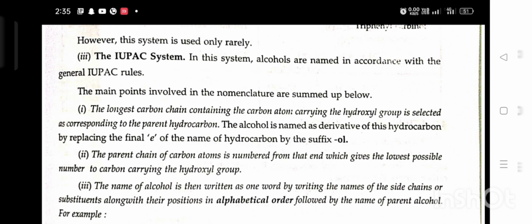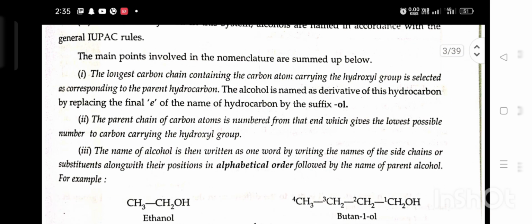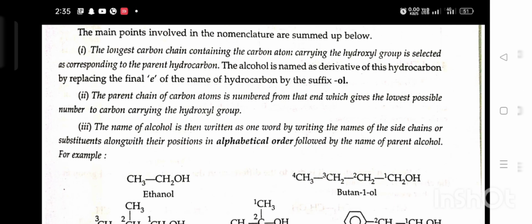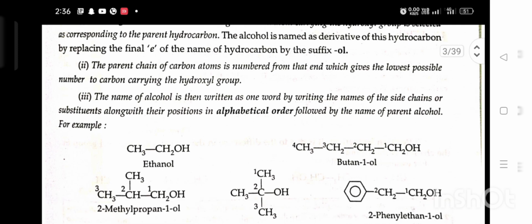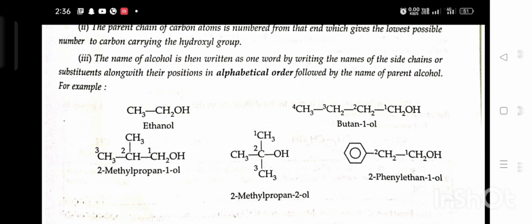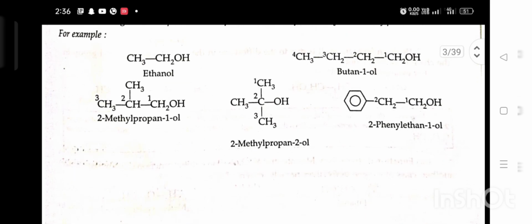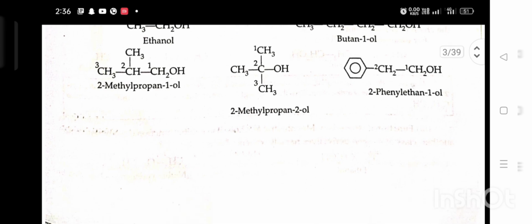Second, the parent chain of carbon atoms is numbered from that end which gives the lowest possible number to the carbon carrying the hydroxy group. Third, the name of the alcohol is then written as one word by placing the names of the side chains or substituents along with their positions in alphabetical order, followed by the name of the parent alcohol. For example, ethanol, butan-1-ol, 2-methylpropan-1-ol, 2-methylpropan-2-ol, 1-phenylethan-1-ol.